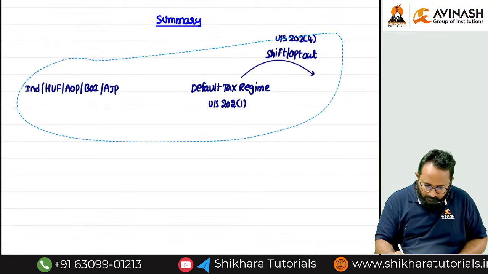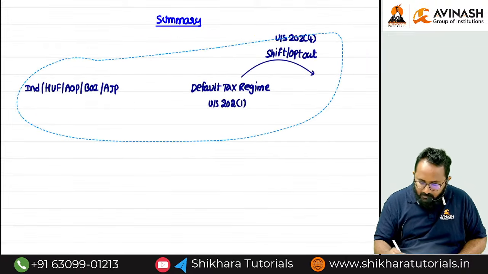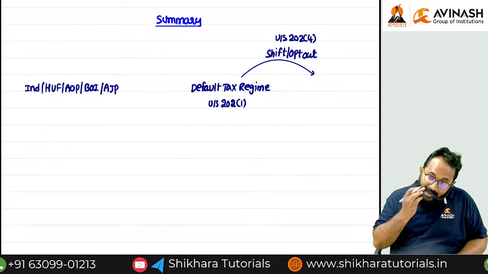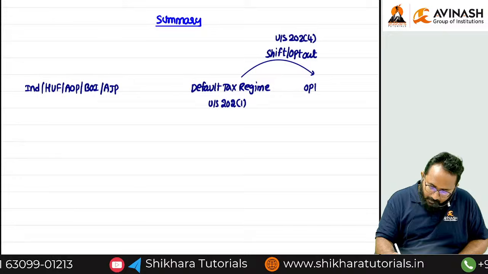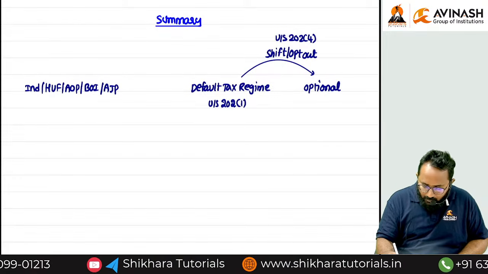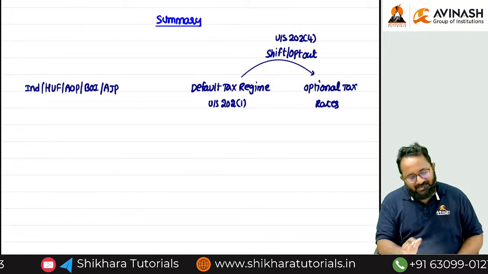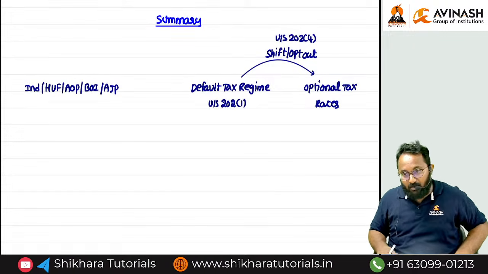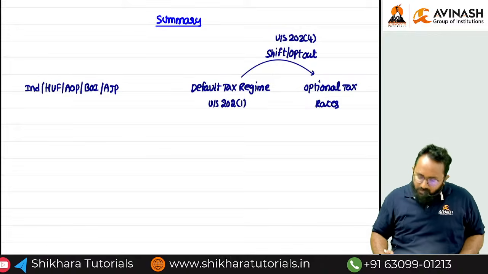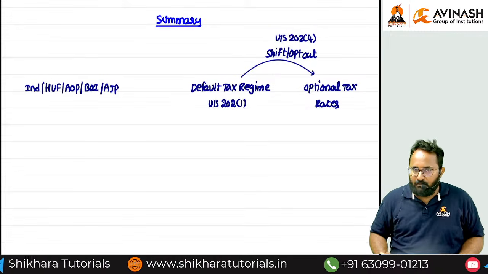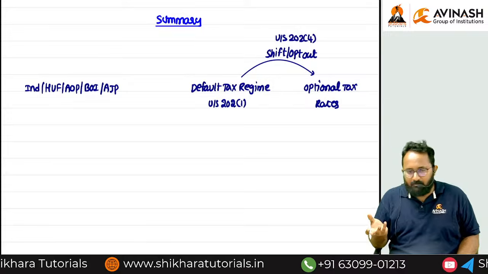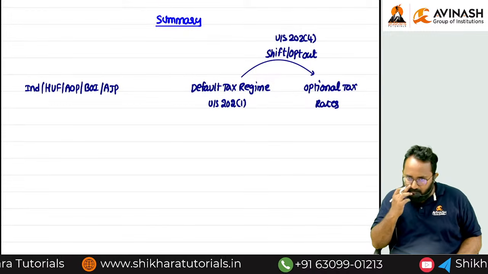Everything, we are just writing again as a summary. Then you can land it on which one? Optional tax rate. Use these words only because in the earlier Act they gave multiple alternative tax regimes. Now they are using these words. Sir, if you use any other extra words also, the meaning must be the same.